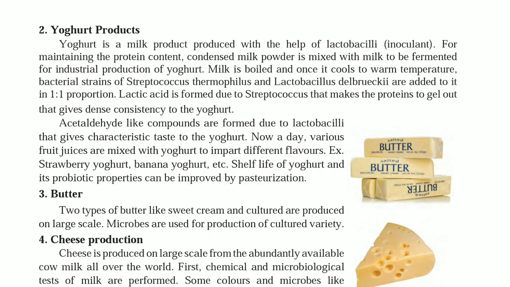For industrial production of yogurt, milk is boiled and once it cools to warm temperature, bacterial strains of Streptococcus thermophilus and Lactobacillus delbrueckii are added to it in 1:1 proportion.